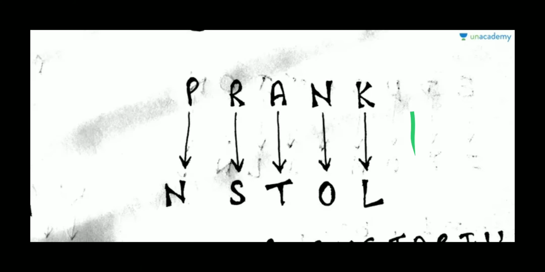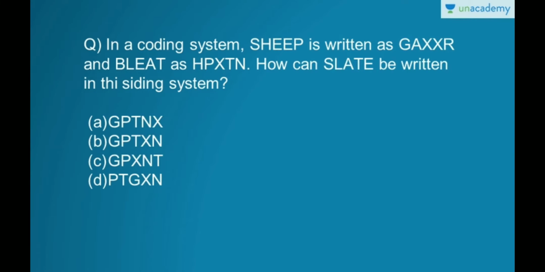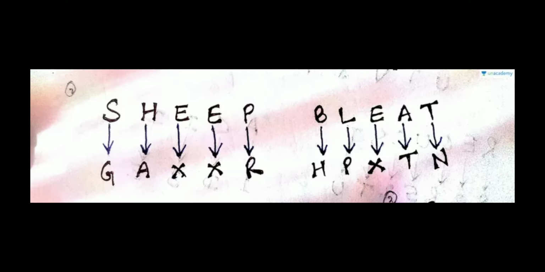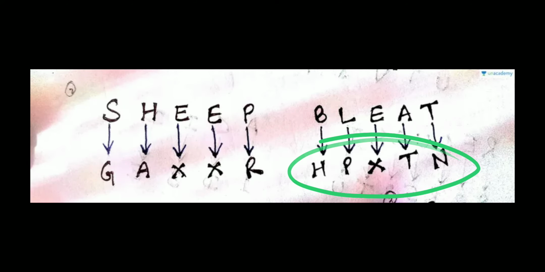So this is how you can do it. Now let's go to the next question. Here, SHEEP is written as this one and BLEAT is written like this. You have to find out how SLATE can be written in the same coding system. As we know SHEEP and BLEAT are written like this, you first have to find out which letter is coded as what.